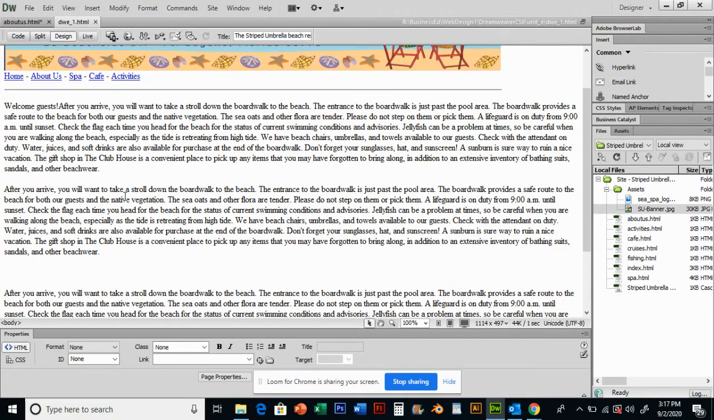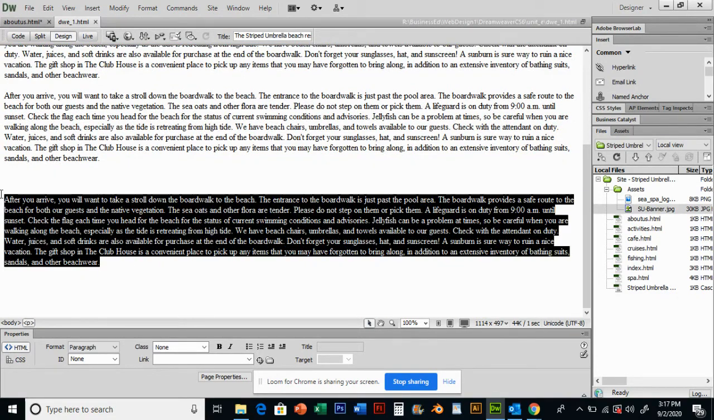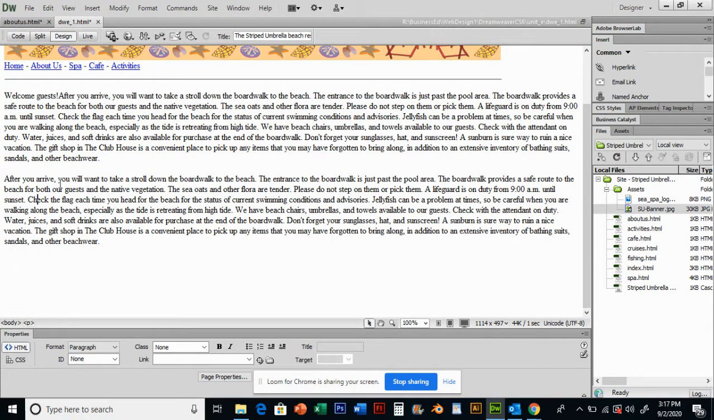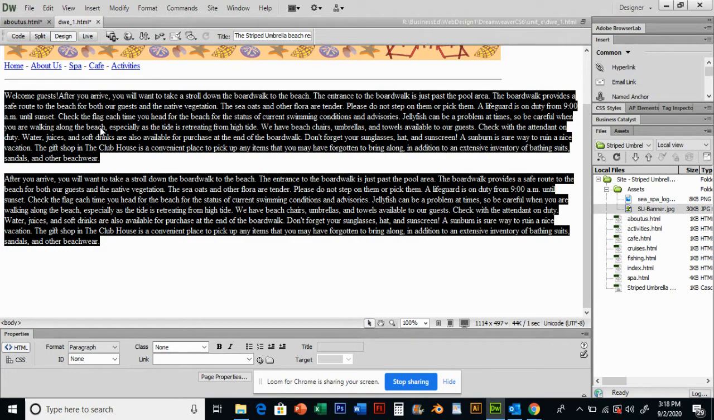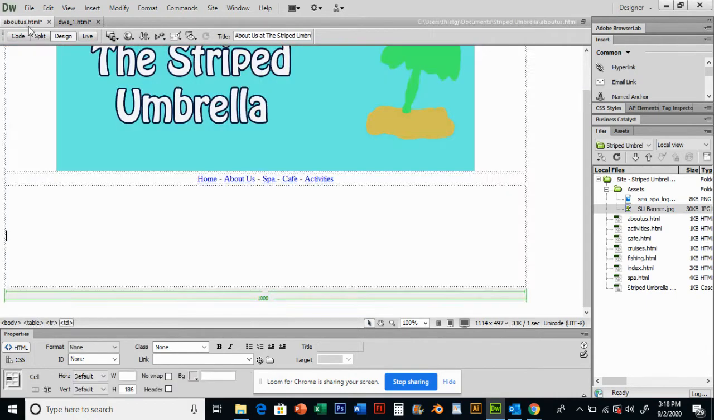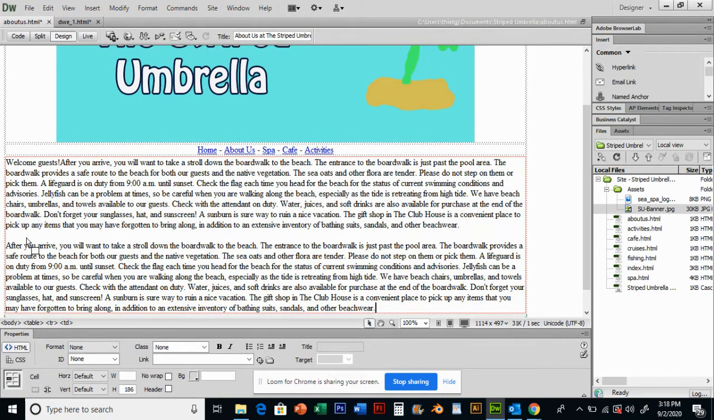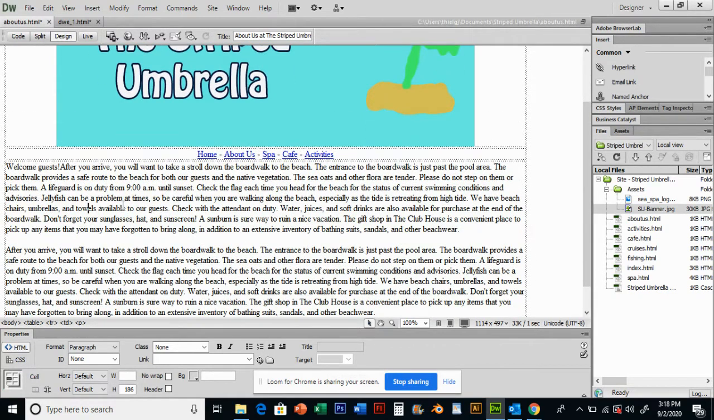There's actually an extra piece here, so let's take this out. I'm going to delete that. There should be 2 paragraphs that we want: Welcome guests and After you arrive. So I want you to select that text and press Control C to copy it, and then go back to the About Us page, click into that cell, and press Control V to paste that text. So there's my text that I need for this page.